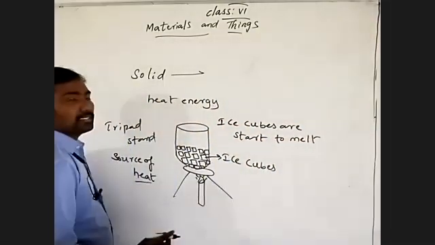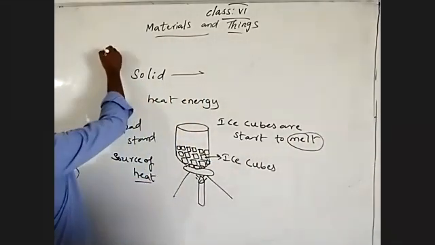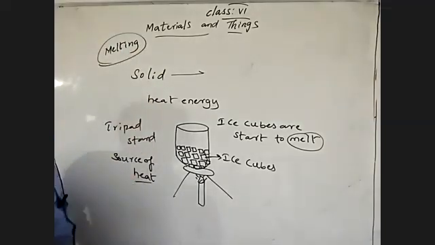Melt means what? We already discussed melting in the last class. Melting is a process.